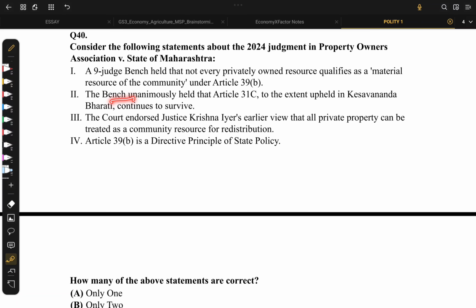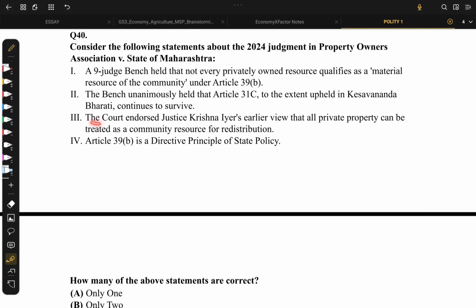So the bench unanimously held that 31C, to the extent upheld in Keshavananda Bharati, continues to survive. Yes, I think these both are right. About Article 31C, the judges upheld basically the decision given in Keshavananda Bharati case.